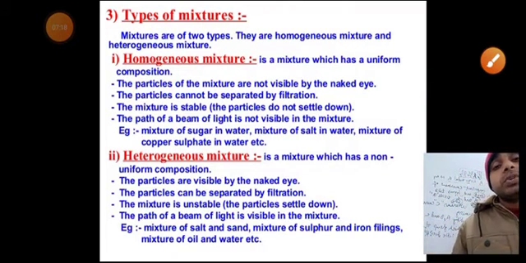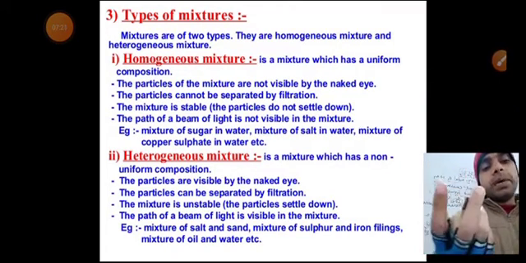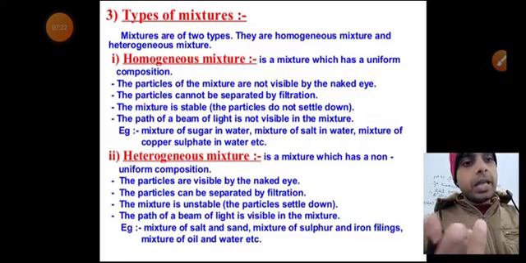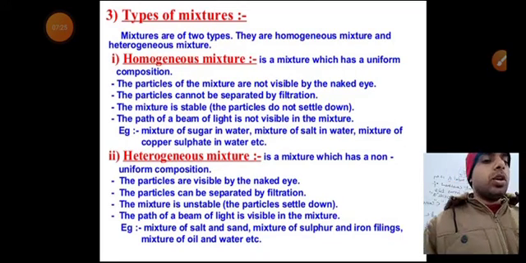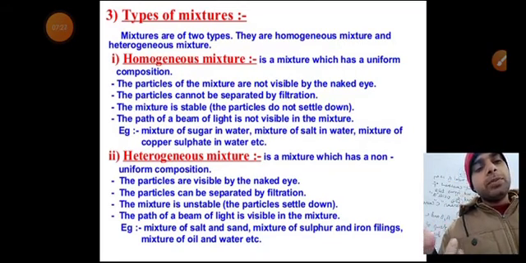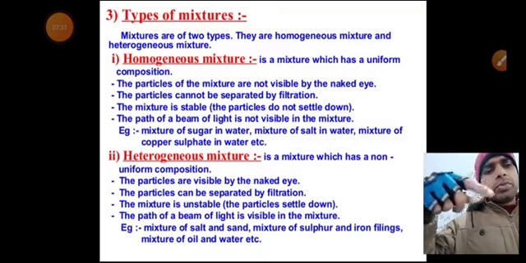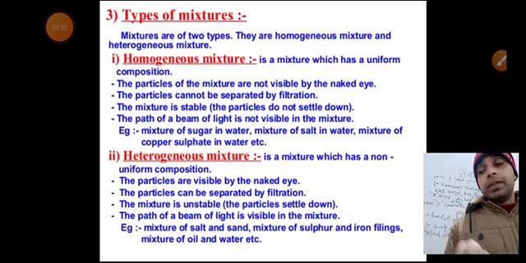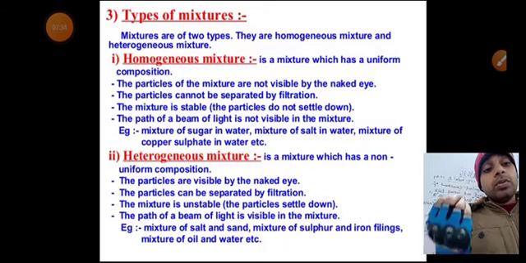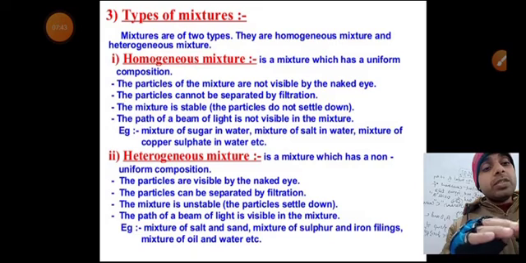A homogeneous mixture is a mixture which has a uniform composition. Means if I take one glass and add some amount of salt into that, what will you see? After some time, if you stir this with the help of a glass rod, you will see that the salt particles disappear in the interparticle spaces of the water, and hence we can say that it is uniformly mixed.